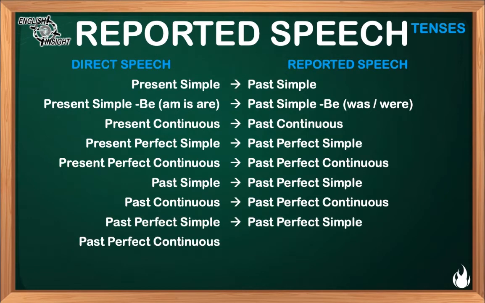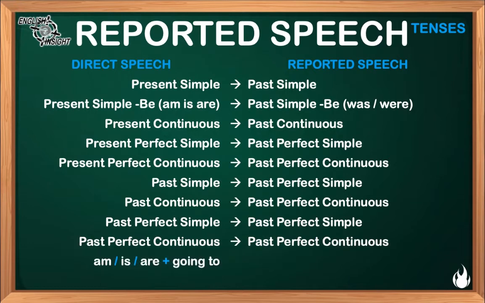Past perfect continuous is reported as past perfect continuous. That is to say, we do not change the tense. The expression am, is, are going to is reported with was or were going to. The expression used to is reported exactly the same without any change.